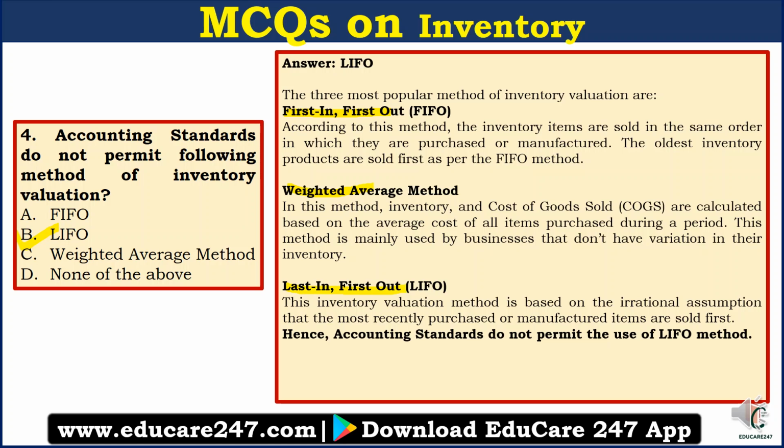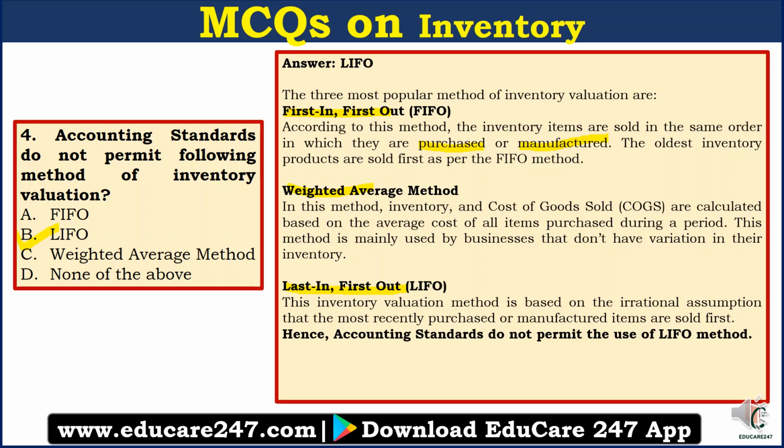Let's look at FIFO method first. According to this method, the inventory items are sold in the same order in which they are purchased or manufactured. The oldest inventory products are sold first as per FIFO method. So in FIFO method, whichever inventory is purchased first is also sold first. That's why we get the name first in, first out.